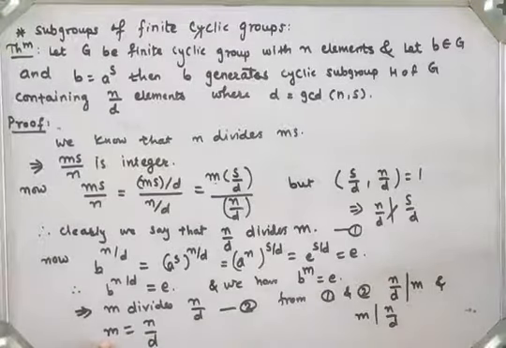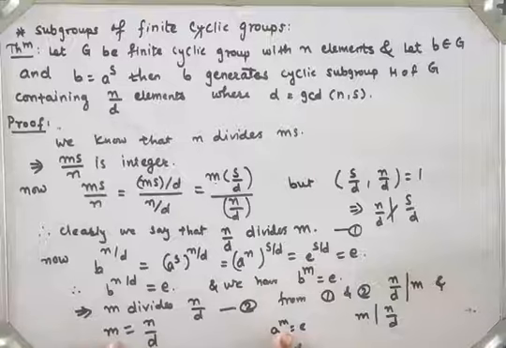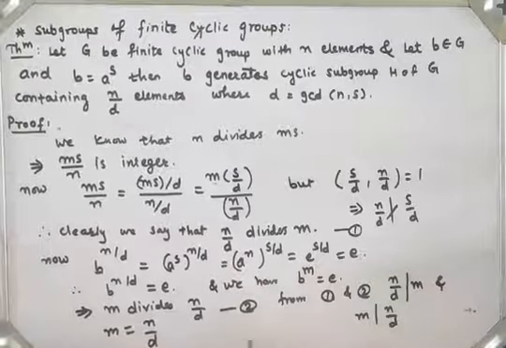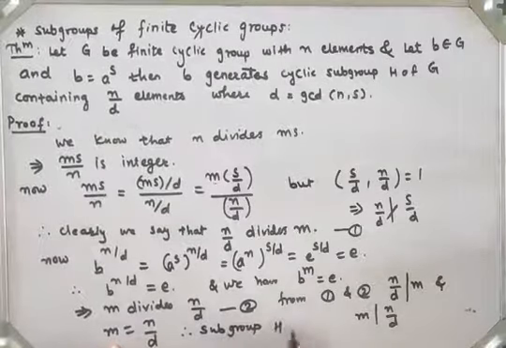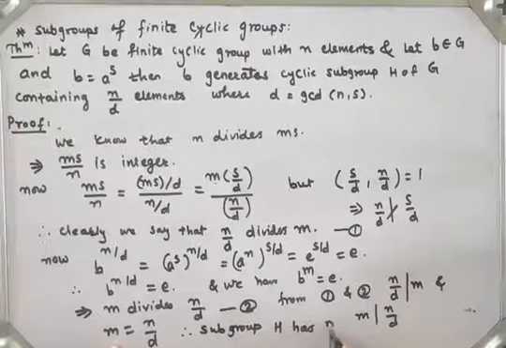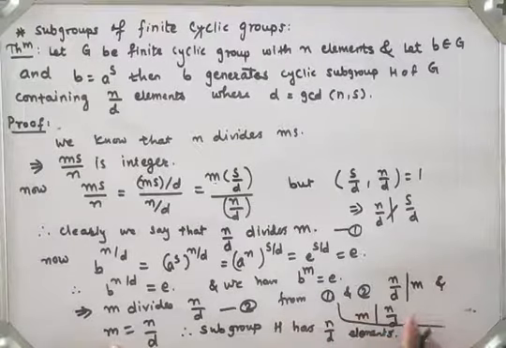And a raised to m is equal to identity, where m is the smallest positive integer such that a generates subgroup h. So m has value n by d, which means subgroup h has n by d elements, right? So this is our proof.